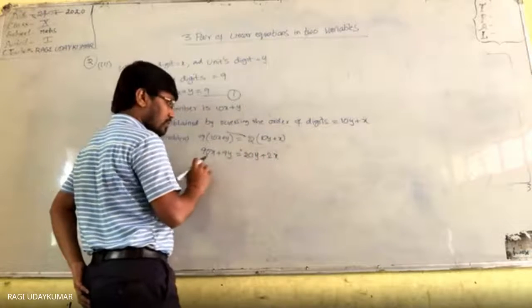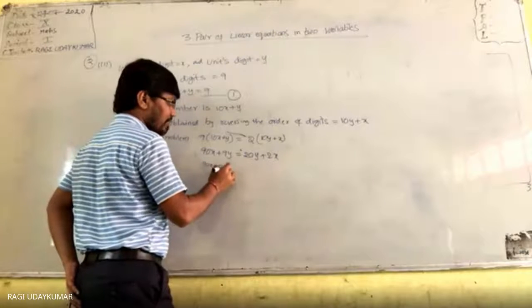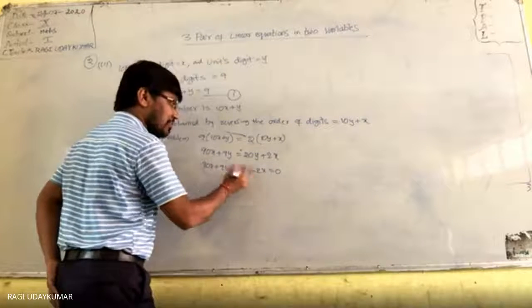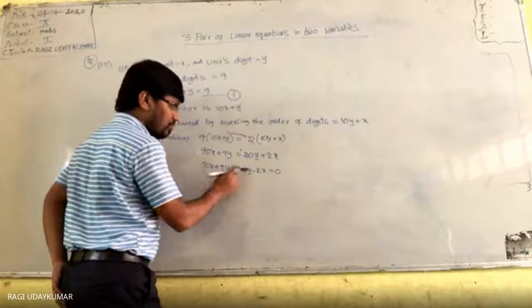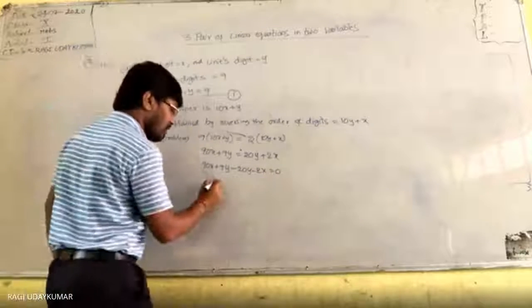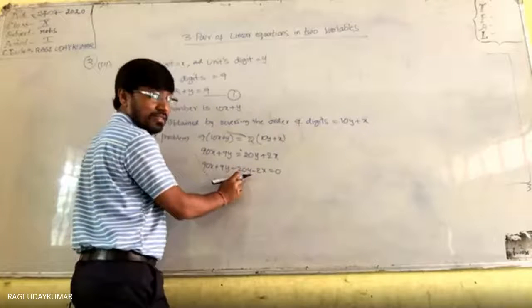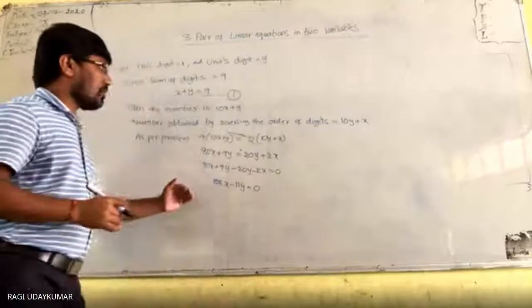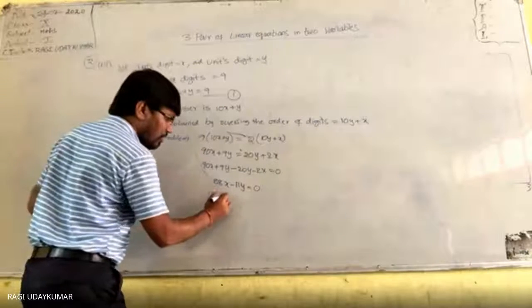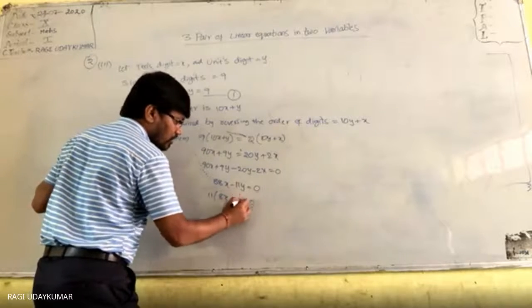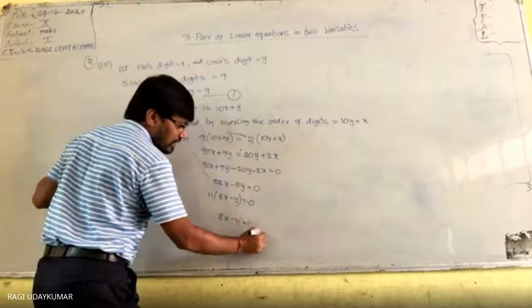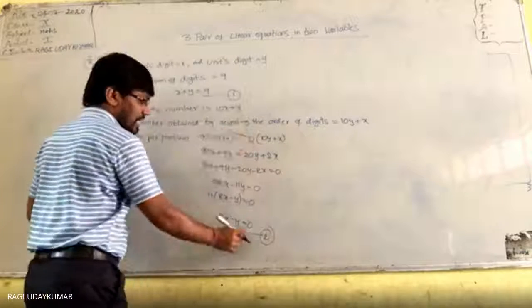ये x दोनों इधर लेके आओ. 90x plus 9y minus 20y minus 2x is equals to 0. 90x minus 2x, 88x, and plus 9y minus 20y, minus 11y is equals to 0. If you get confused from this, you can take the 11 common. 11 common लेके 8x minus y is equals to 0, तो 11 को उधर लेके जाओ. So 8x minus y is equals to 0. This is second equation. First equation is this one.